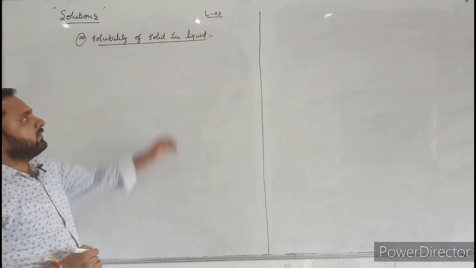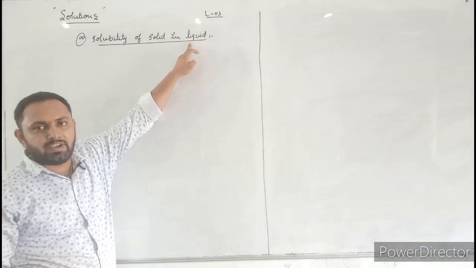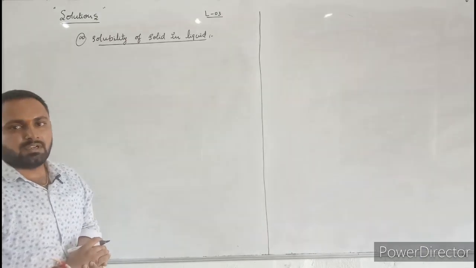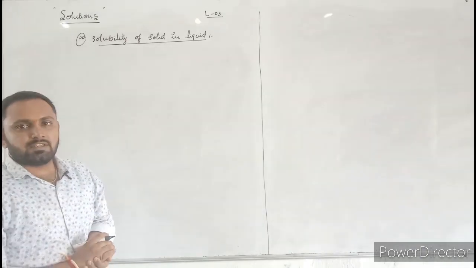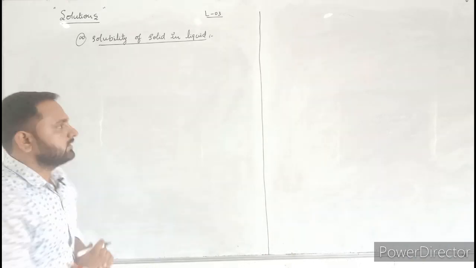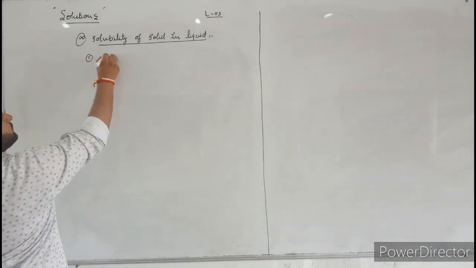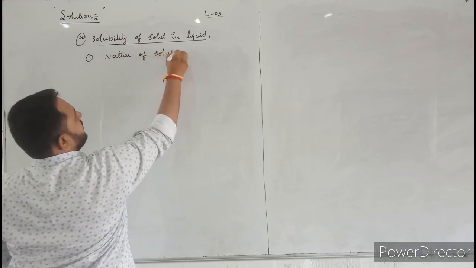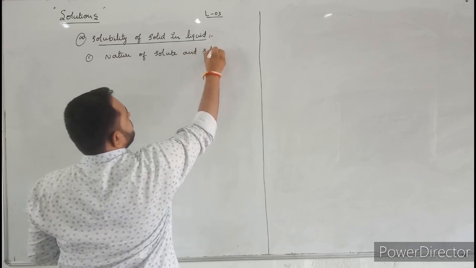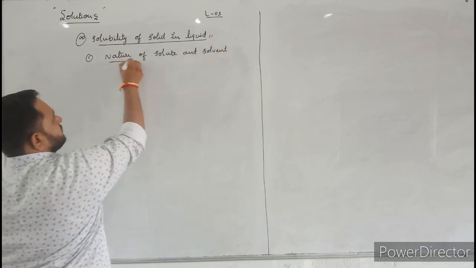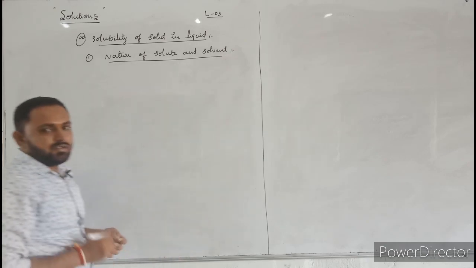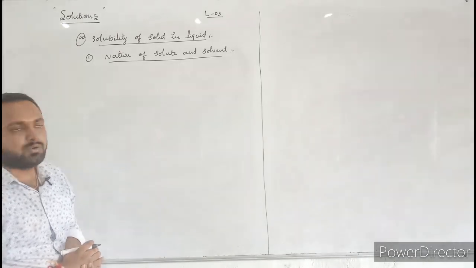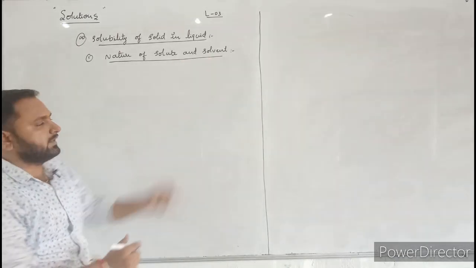Here the solubility of solid in liquid also depends on three factors. The first one is nature of solute and solvent. The second one is temperature. The third one is pressure. First let us discuss about nature of solute and solvent. Here the nature of solute and solvent follows a basic rule. Now let us discuss what is the basic rule to select a solute and a solvent.